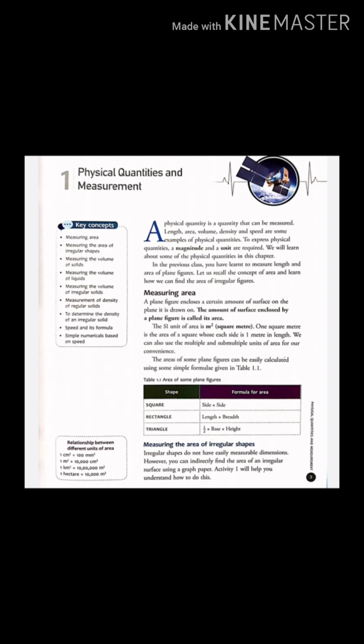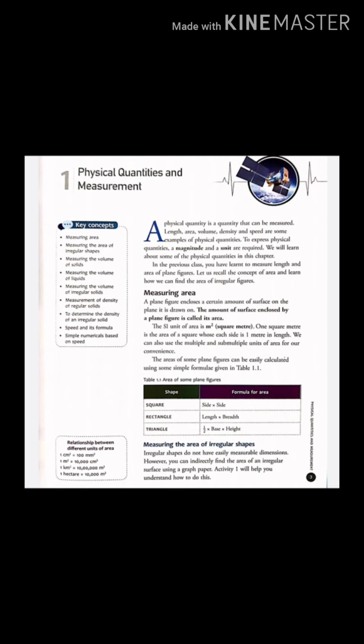Measuring the volume of irregular solids. Irregular solids such as stones, metal, or screws do not have easily measurable dimensions, and thus it is not possible to measure the volume of such solids by using a formula. Volume of irregular solids can be measured indirectly by using a measuring cylinder.